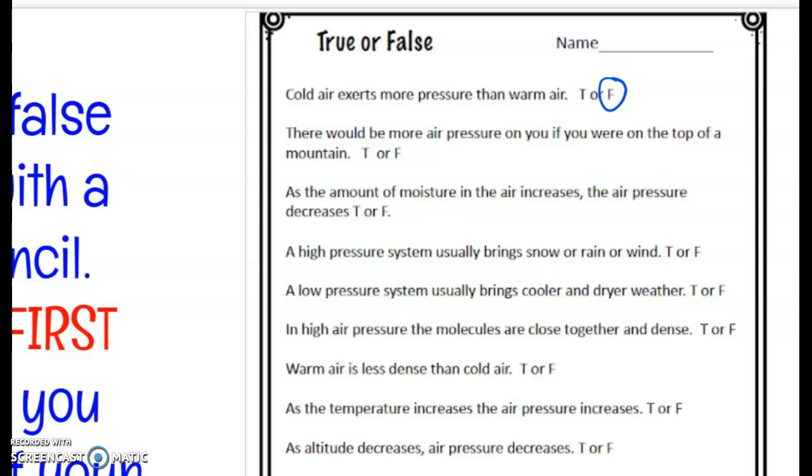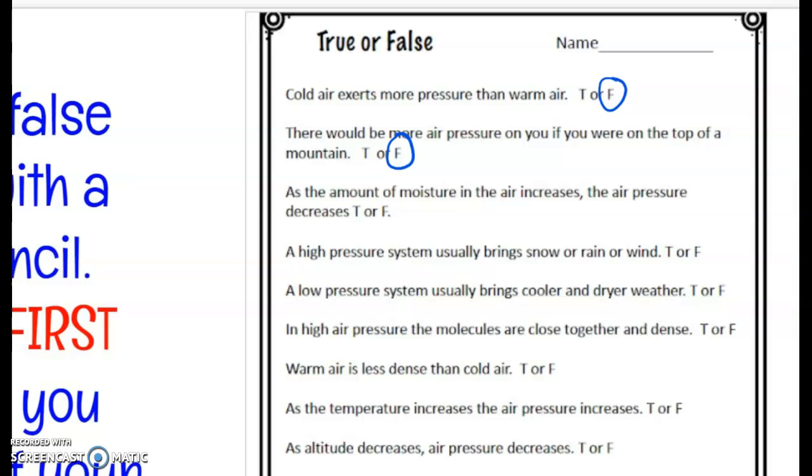There would be more air pressure if you were on top of a mountain. That one's also false for that same reason. As the amount of moisture in air increases, the air pressure decreases. Let me think about that one. So that's like humidity.